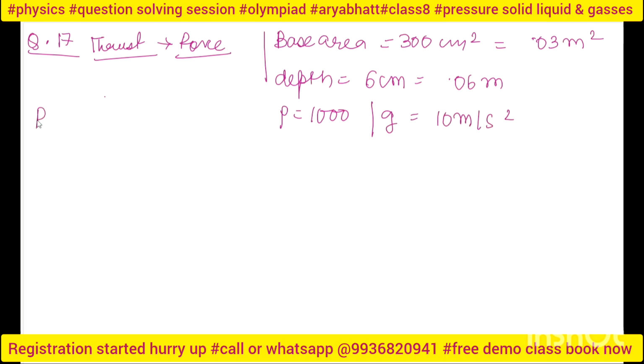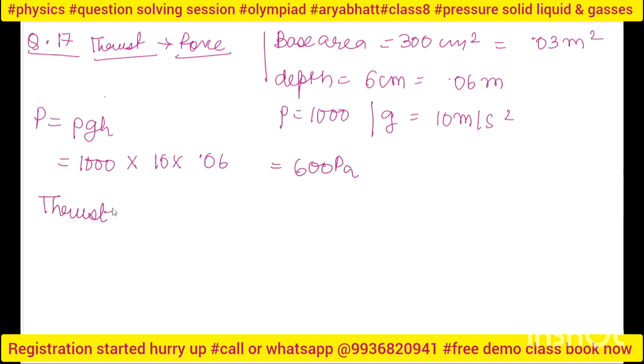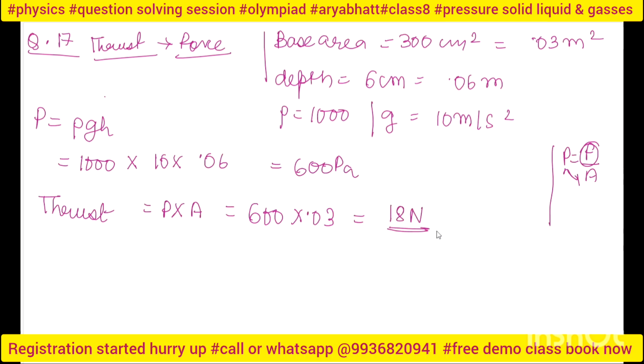I know that pressure is equal to rho g h. So I will calculate 1000 into 10 into 0.06. What I will get is 600 Pascals. Next is the thrust, and I know thrust is pressure into area, because it is a form of force, and pressure is equal to force upon area. So it will be 600 into 0.03 meter square, so I will get 18 newton. So my thrust will be 18 newton.